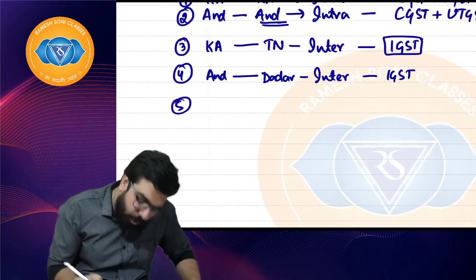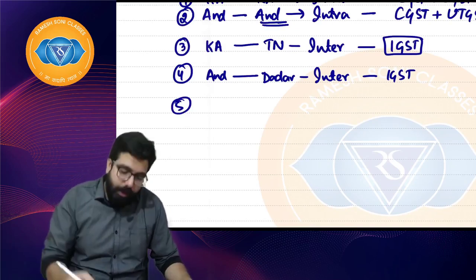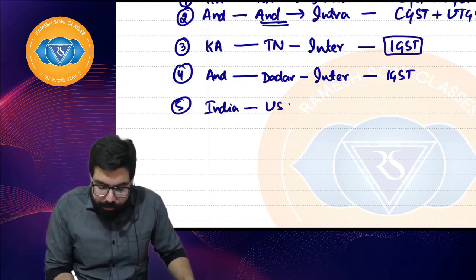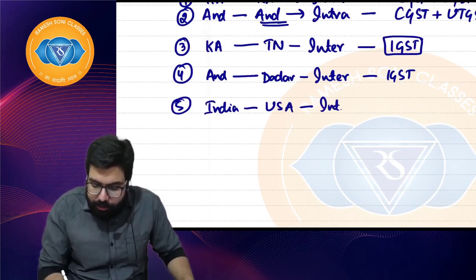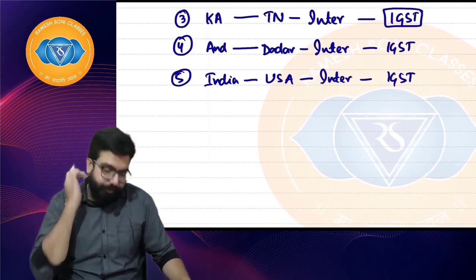Sir, when goods are sold from one country to another country, supposing goods are sold from India to the USA, is it intra or inter? Sir, it is inter and we will levy IGST. I hope everyone is clear.